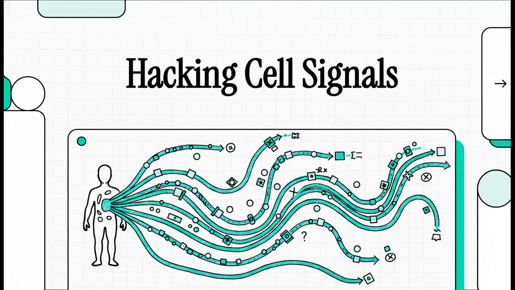Welcome to the Explainer. So today, we're not just looking at the human body as some biological machine. We're going to look at it as this vast, highly secure communication network. Every single second, billions of chemical messages are sent, received, and decoded inside of you, keeping you alive and functioning. But what happens when we figure out how to intercept, rewrite, or even block those messages?